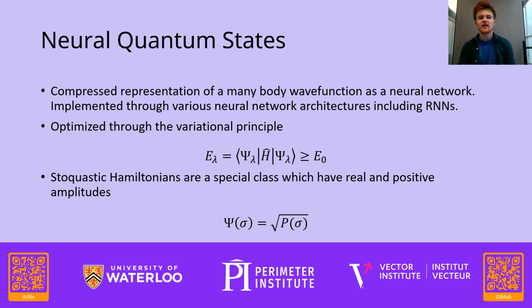Neural quantum states are optimized through the variational principle, which states that the expectation value of the Hamiltonian with any trial wave function is bounded below by the ground state energy. By varying a parameterized wave function until the expectation value is minimized, we can therefore approximate the ground state wave function. Stochastic Hamiltonians are a special class of Hamiltonians where the amplitudes are real and positive, and the wave function can therefore be given by the square root of the probability distribution that is provided by the RNN.